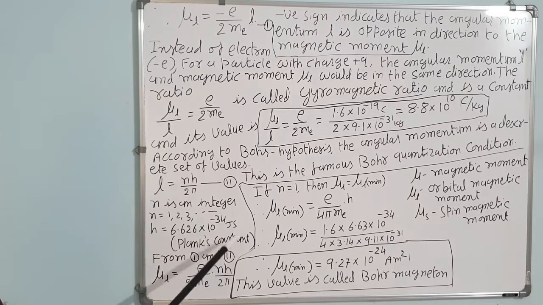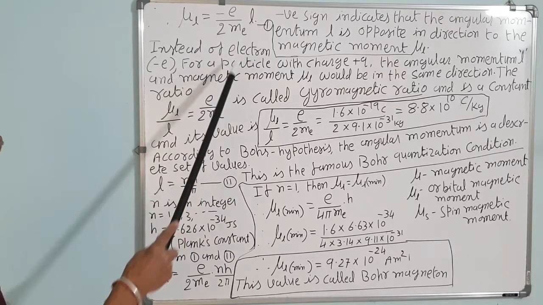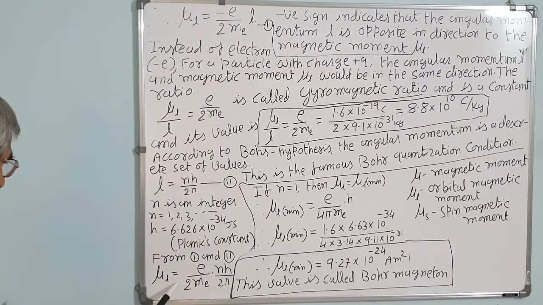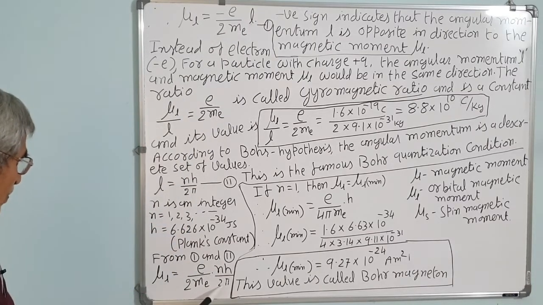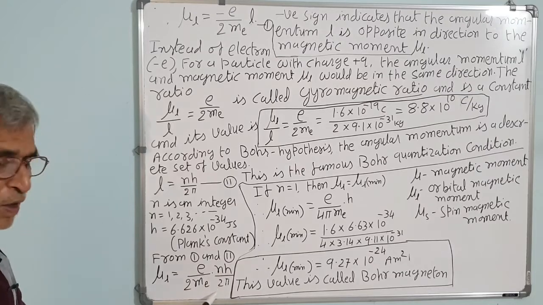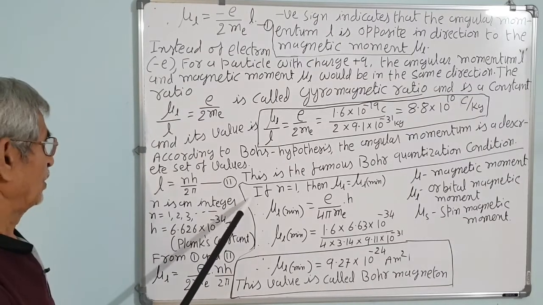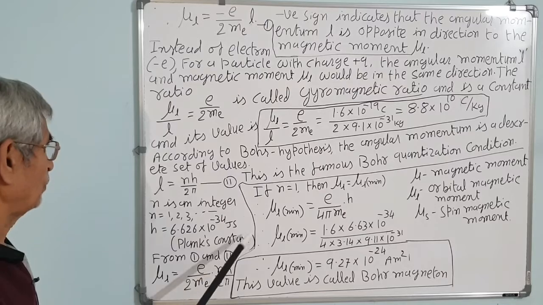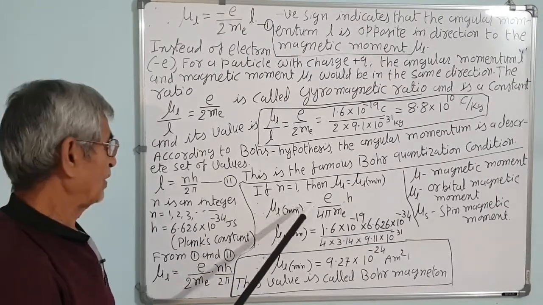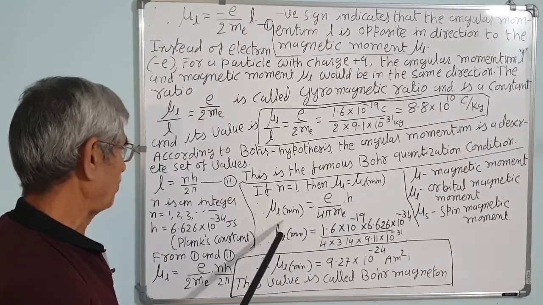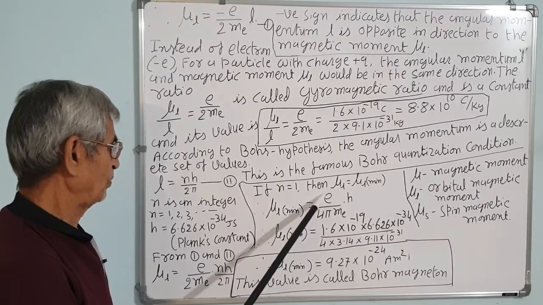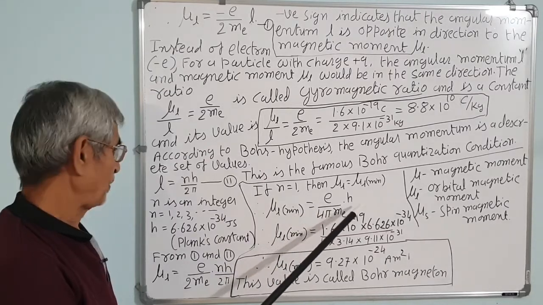And from equations 1 and 2, we can say mu L is equal to e upon 2me, times L. Introduce the value of L from the Bohr condition, n h upon 2 pi. The angular momentum of the electron is n h upon 2 pi; only then are they allowed to revolve. If we set n equal to 1, then the angular momentum is minimum, so mu L minimum is equal to e h upon 4 pi me.